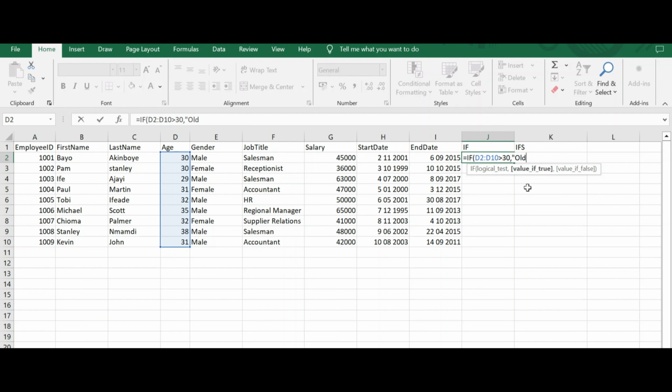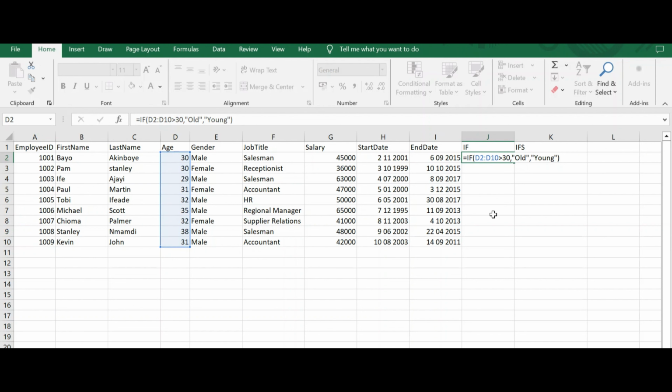Now, put it again, then do comma. As I do comma, you see this has moved again to here. It asks me for the value if false. That is, if it doesn't see above 30, what should it do? I put that sign again and put young. I have told it to test: anybody you see above 30, call them old. Anybody not above 30, call them young.